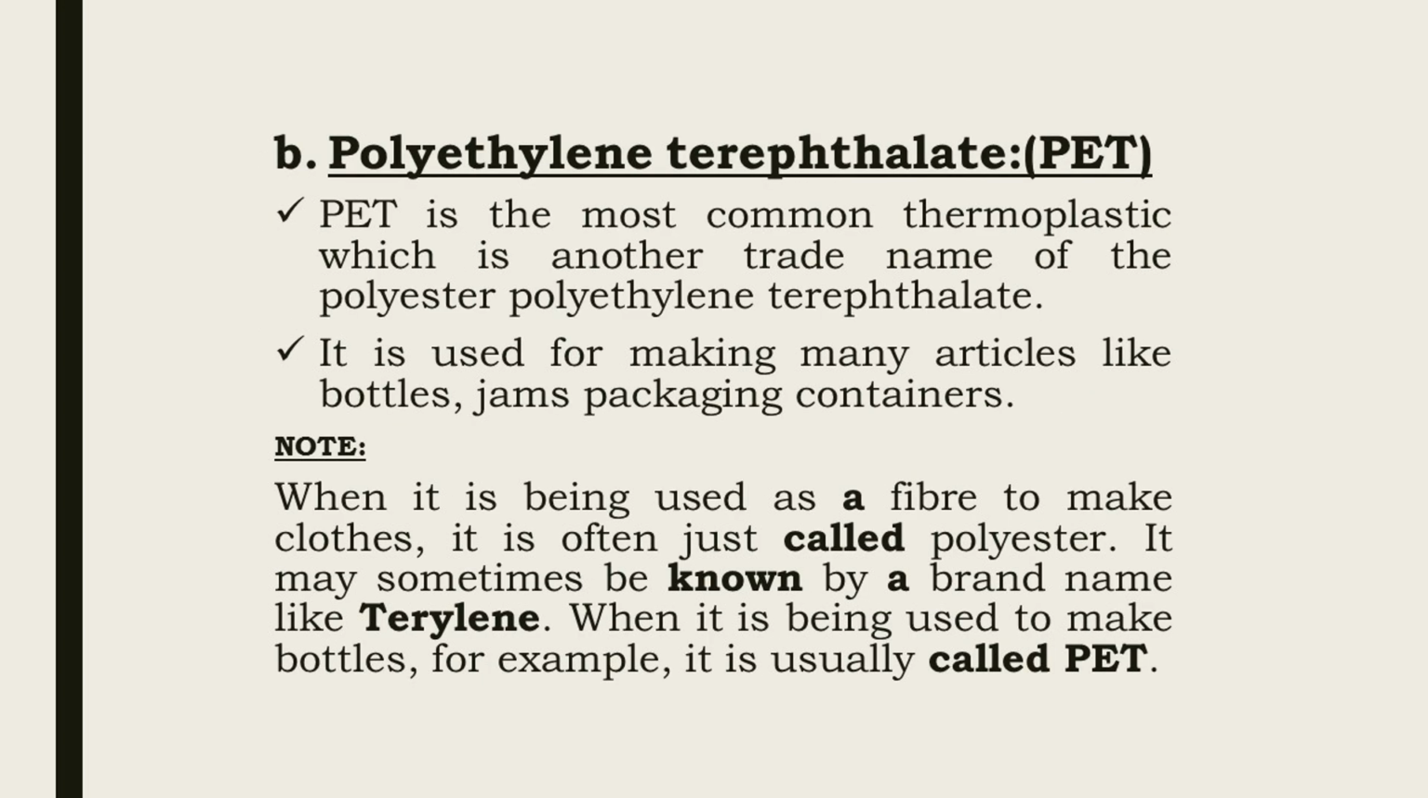They increase resistance to wear and tear. Another trade name of polyester is PET, that is polyethylene terephthalate, which is used for making many articles like bottles, jam packaging containers, etc. Polyester is used in preparation of fishing nets, ropes, trousers, magnetic tape recorders, tires, and also used as glass reinforcing material in safety helmets.